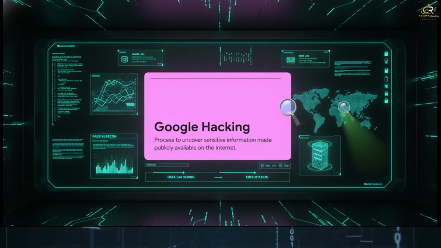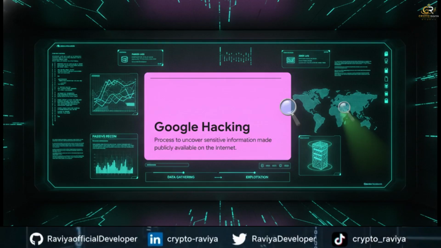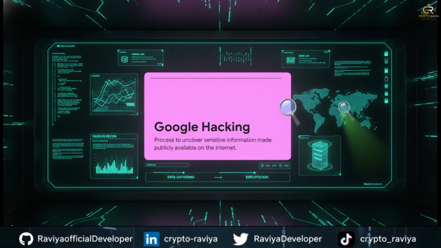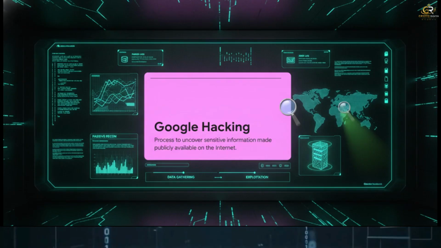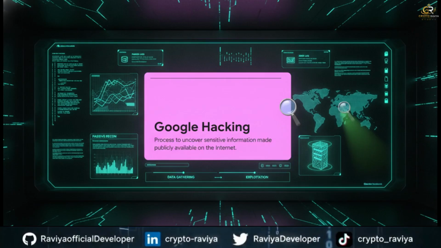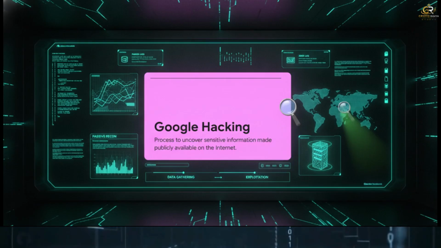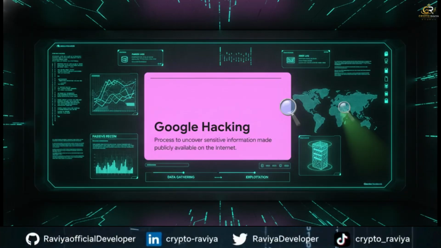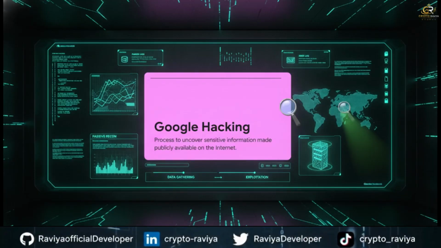Think about it. If an attacker runs a standard port scan against your server, your firewalls are going to light up and log their IP address. But with Google Dorking, because the hacker is just running queries on Google's massive publicly available index, they leave what's called a zero-log footprint on your actual servers. You have absolutely no idea you're being surveilled. It is an incredibly stealthy way to map out an organization's weak spots from completely off the radar.